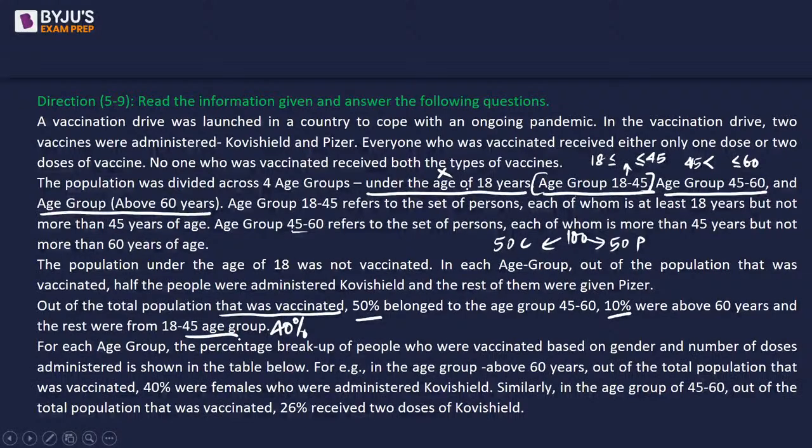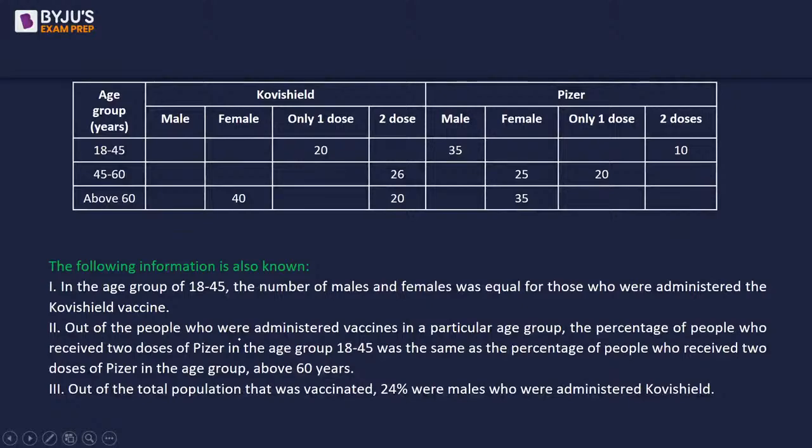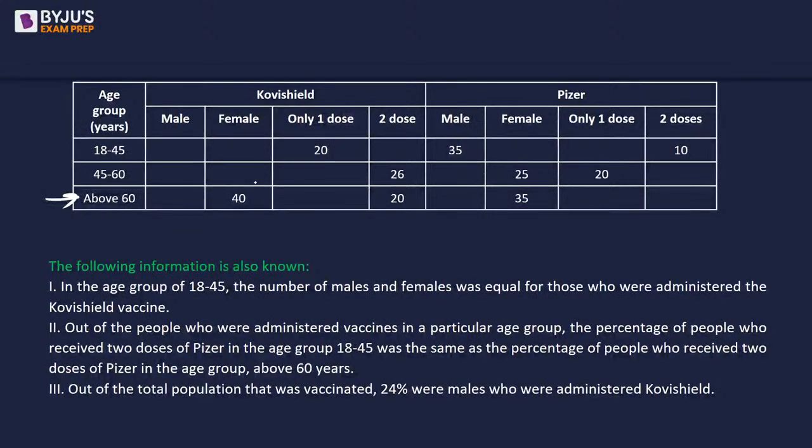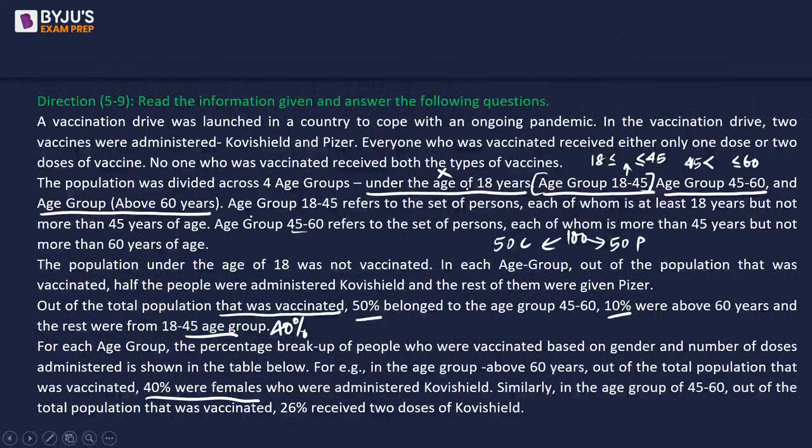Now, for each age group, the percentage breakup of people who were vaccinated based on gender and number of doses administered is shown in the table below. We will look into that table. For example, in the age group above 60 years, out of the total population that was vaccinated, 40% were females who were administered Covishield.